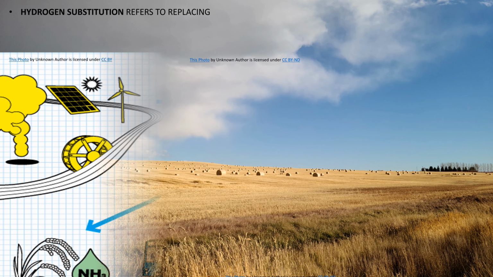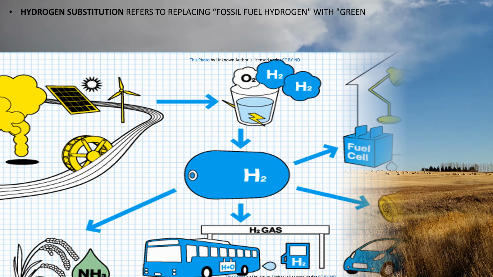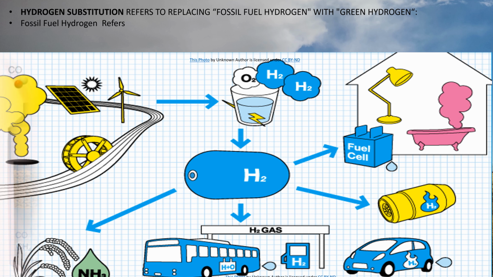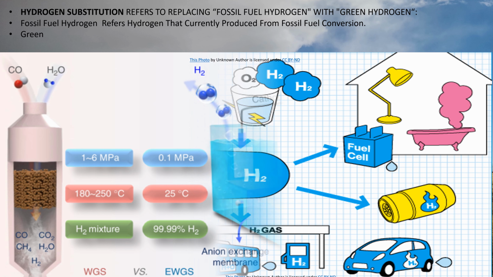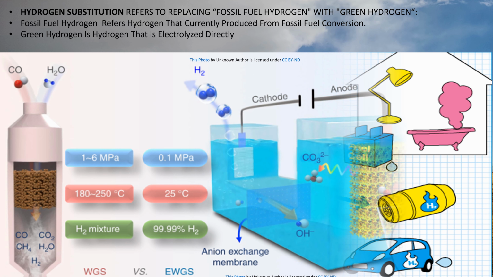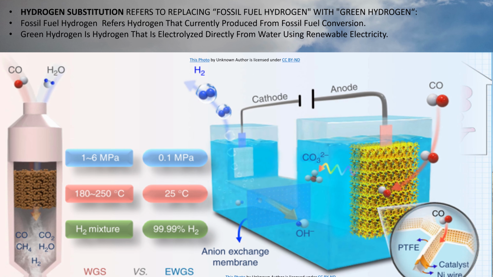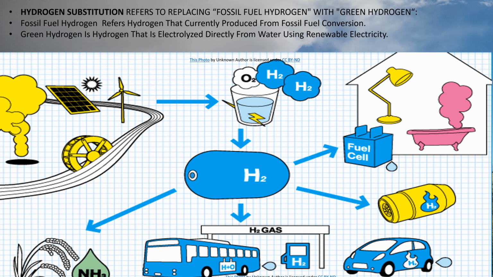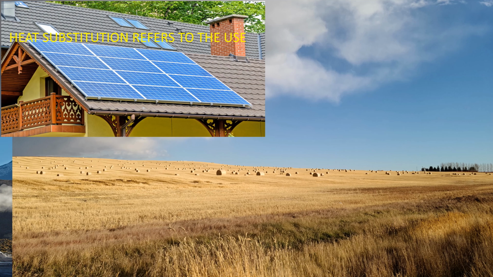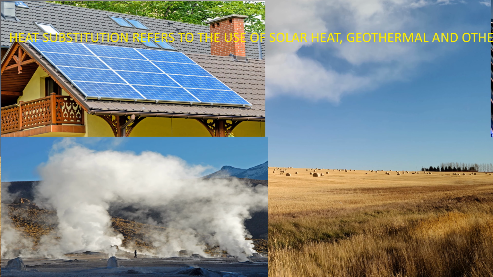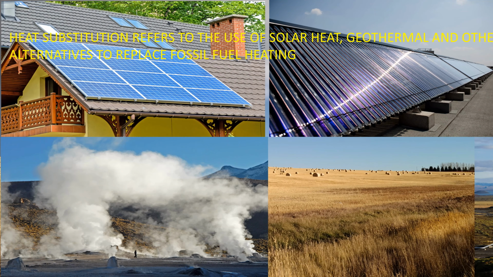Hydrogen substitution refers to replacing fossil fuel hydrogen with green hydrogen. Fossil fuel hydrogen refers to hydrogen that is currently produced from fossil fuel conversion. Green hydrogen is hydrogen that is electrolyzed directly from water, using renewable electricity. Heat substitution refers to the use of solar heat, geothermal and other alternatives to replace fossil fuel heating.